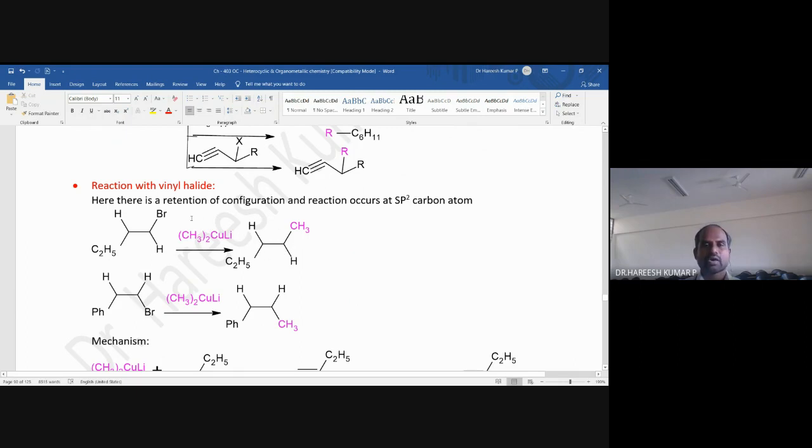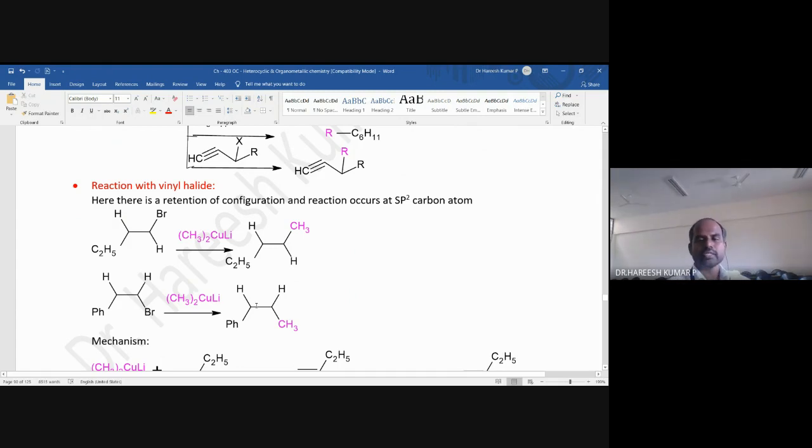So that is the reason it's called retention of configuration. Here the small thing you need to note down is that you need to make a double bond here and also make a double bond here. So this is a cis configuration after making a double bond here. Then when it is treated with lithium dialkyl cuprate, this bromide is replaced with the CH3 of the lithium dialkyl cuprate, and the retention of configuration is obtained.